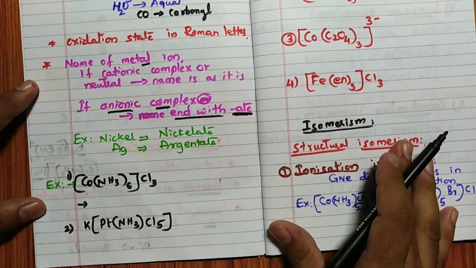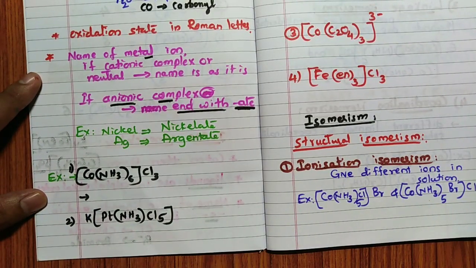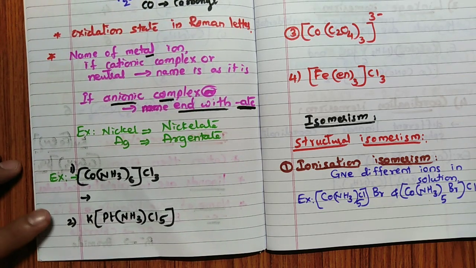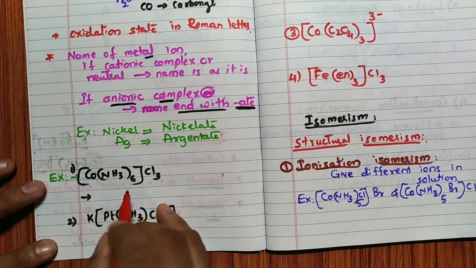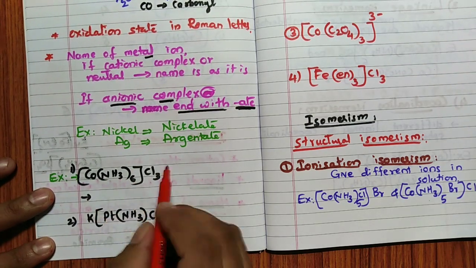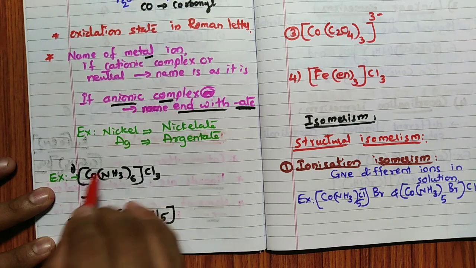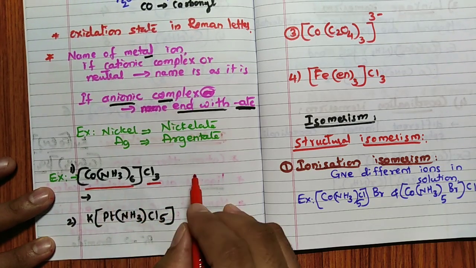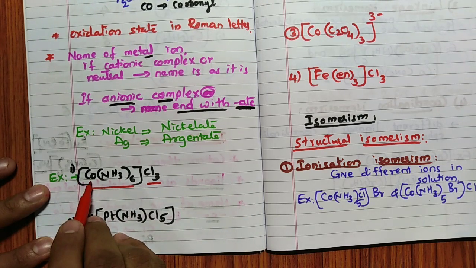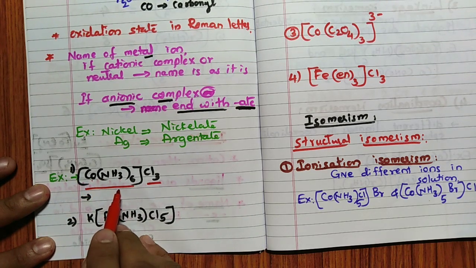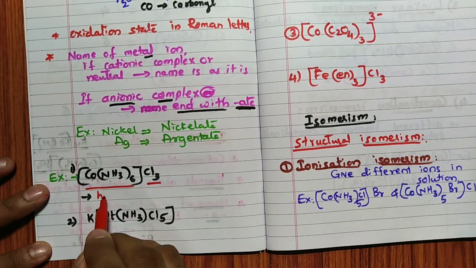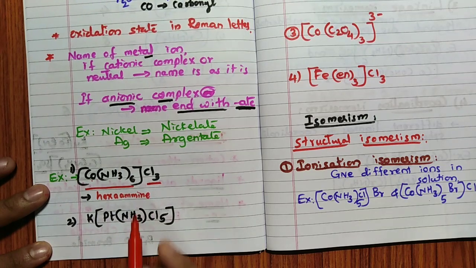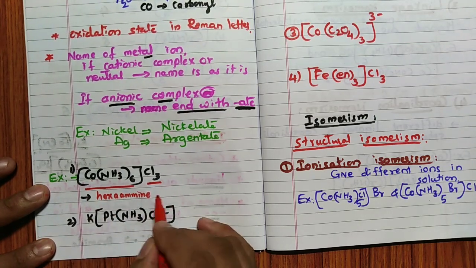Then some examples I have taken, very simple examples. You can take more from any reference books. For example, here you can see [Co(NH3)6]Cl3. In a complex the cation is named first, then the anion. First the name of the ligand, then the metal ion. The name of the metal ion is as it is, cobalt, cationic complex. The name of the ligand is ammine, so it is hexaammine, remember. Hexaammine cobalt.